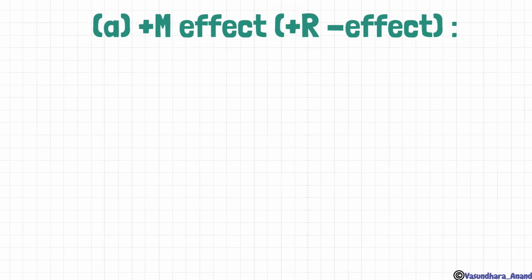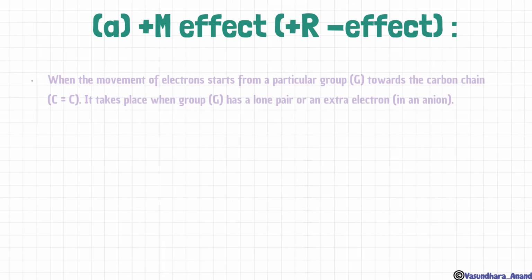Plus M effect is exactly equal to plus R effect, and minus M effect is equal to minus R effect. Clear? The thin line of difference between these two I have already told you.